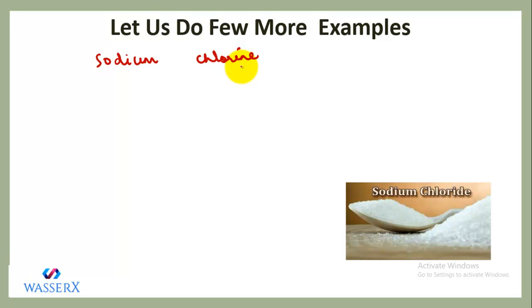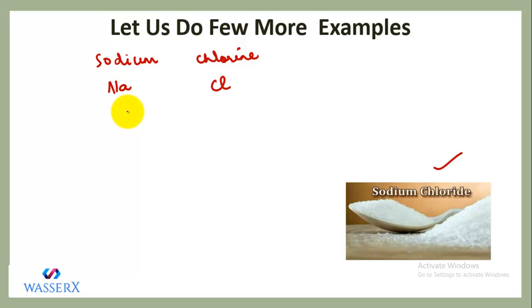Chlorine, when it combines, accepts an electron and acquires a negative charge, so it becomes chloride. So instead of writing chlorine, when it acquires a negative charge, we use the term chloride. Otherwise, it is chlorine only, like when it has started combining, it is chlorine initially, right? So sodium we know is Na, and chlorine is Cl.